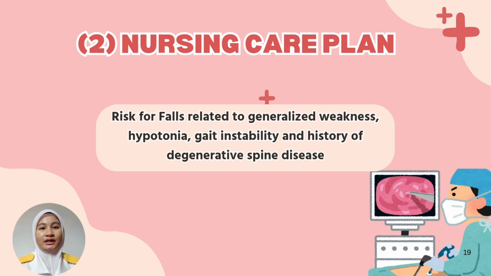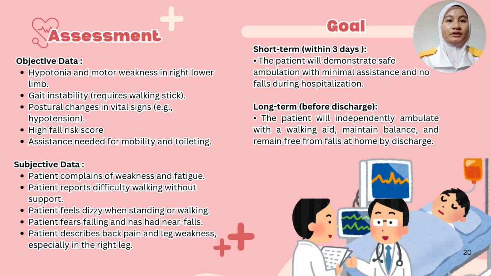The second nursing care plan, which is a potential problem, the risk for falls related to generalized weakness, hypotonia, gait instability, and history of degenerative spine disease. For the assessment part, objective data: hypotonia, right lower limb weakness, gait instability, which is using a walking stick, postural hypotension, high fall risk score, requires assistance for mobility and toileting. For the subjective data, patient complains of weakness, fatigue, dizziness, difficulty walking without support, fear of falling, near falls, back pain, and right leg weakness.